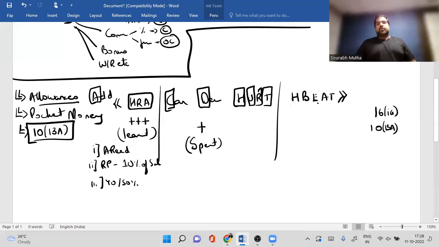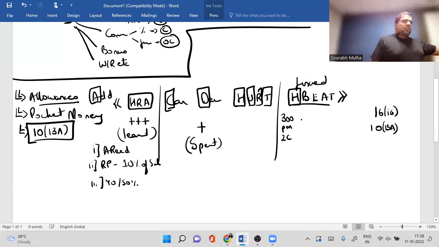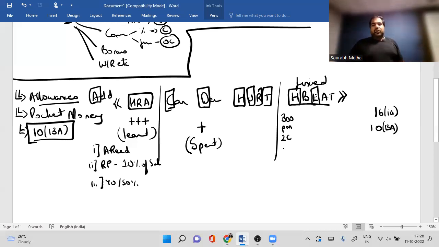What is this? Fixed. All right. Great. Guys, children's hostel allowance. You can get anything, but exemption will be only 300 per month. For how many children maximum? Can you have 5 children? Good for you. Allowance, 5 children maybe, but exemption is limited. Next, guys, E. Education. How much is that? 100 per month. Again, how many children, guys?